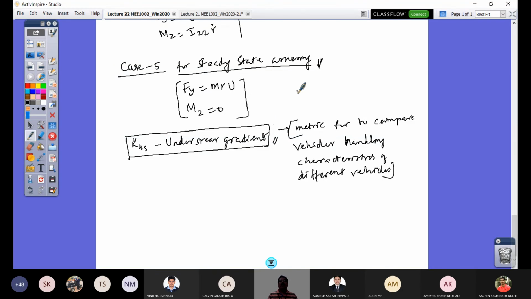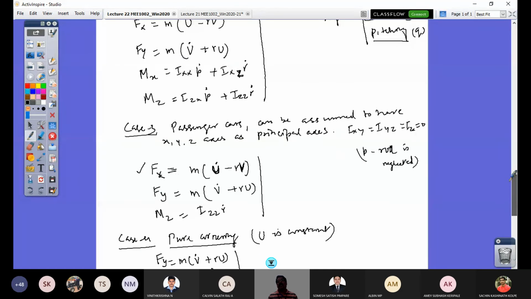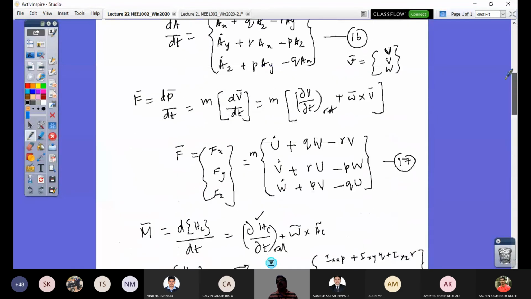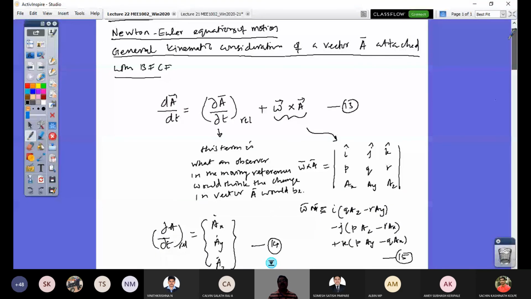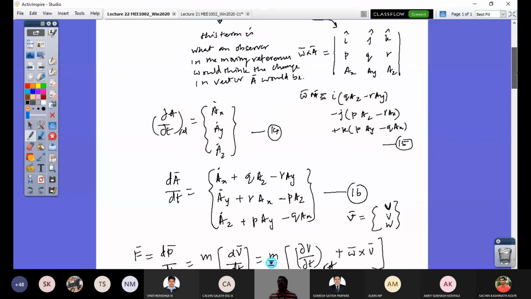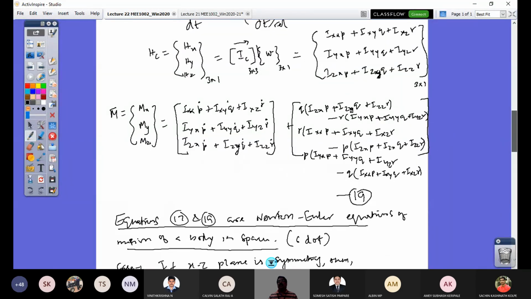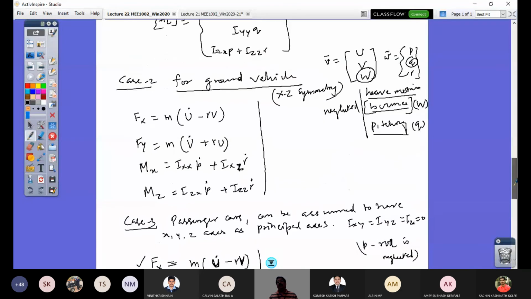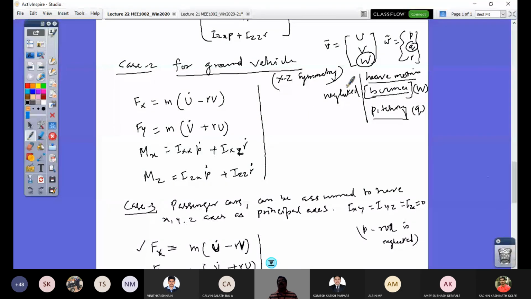See now, this fifth case is steady state cornering: Fy is equal to MRU, Mz is equal to 0. You are required to understand this entire general framework, wherein we consider the generic equation of motion for a rigid body in space, where there is no symmetry, and then we have reduced that with important assumptions and real-time cases like symmetry, principal axis, and steady state cornering, and so on.